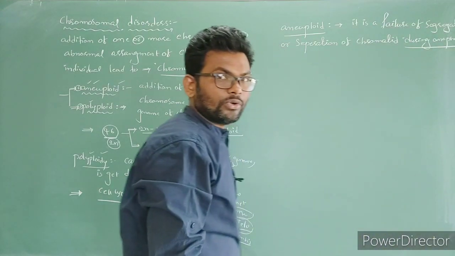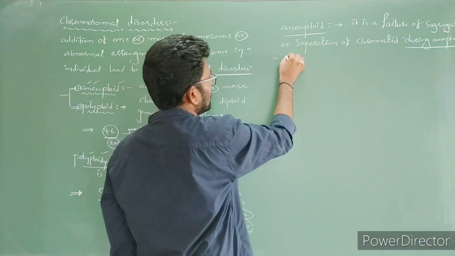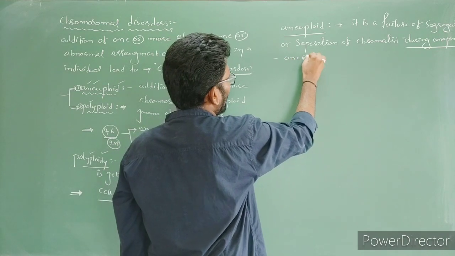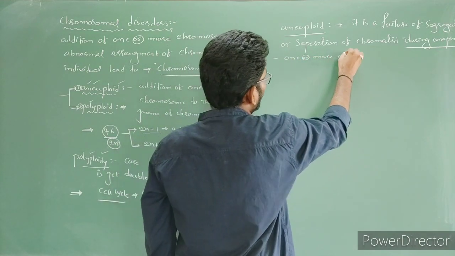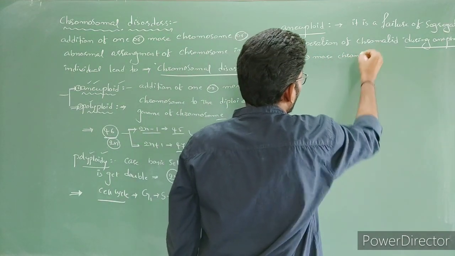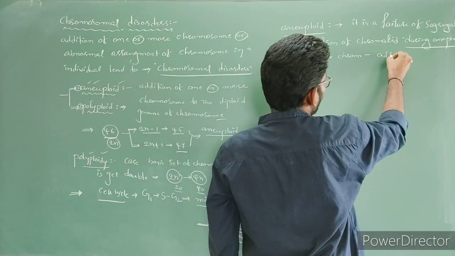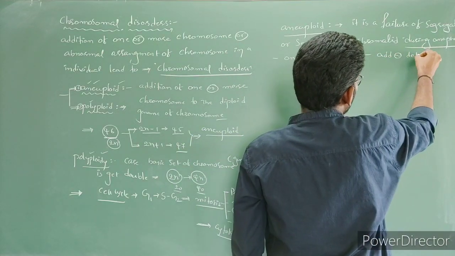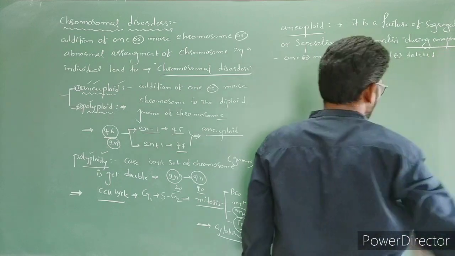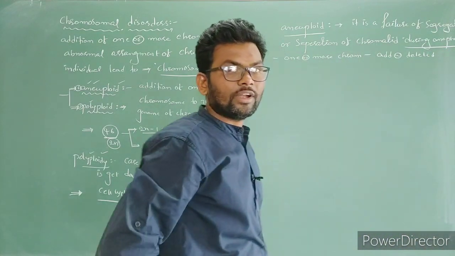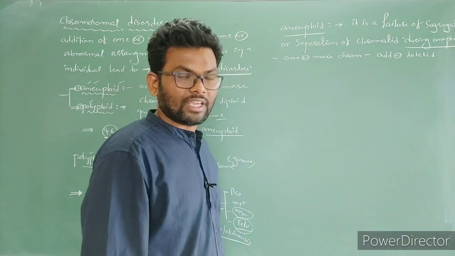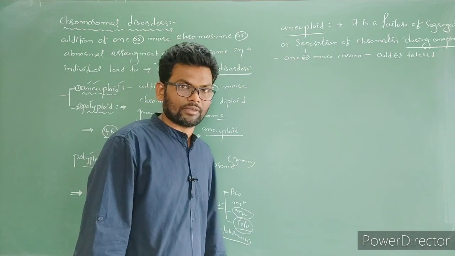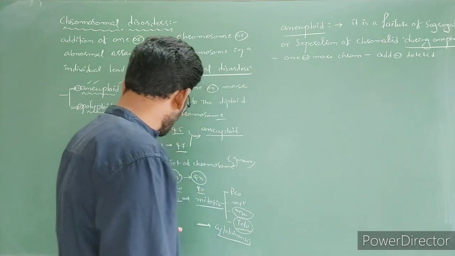Due to that, one or more chromosomes are added or deleted from the genome. Such a thing is going to lead to aneuploidy. So this is the reason for aneuploidy.